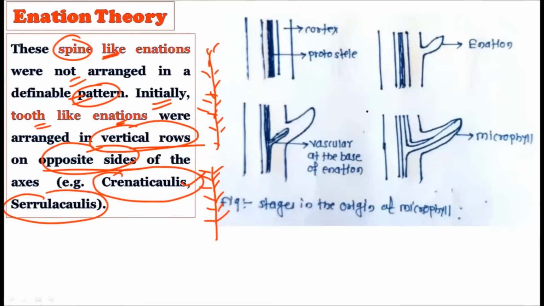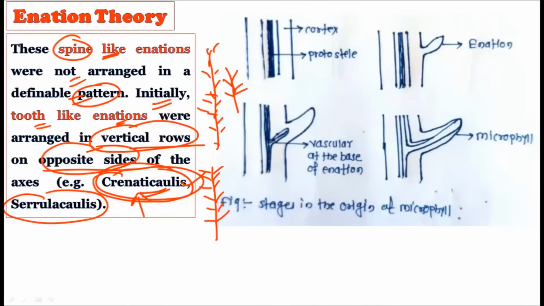Whatever the spine-like, tooth-like enations were there, they were arranged opposite to each other, and this can be found from the fossil records, for example the Cooksonia or Hicklingia-type fossil, showing this opposite presence of enations on the main axis. So the spine-like outgrowths earlier did not show any definite pattern, and from the fossil record these spines were arranged in an opposite fashion on the main axis.